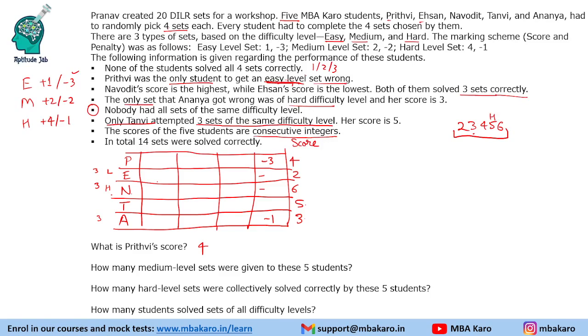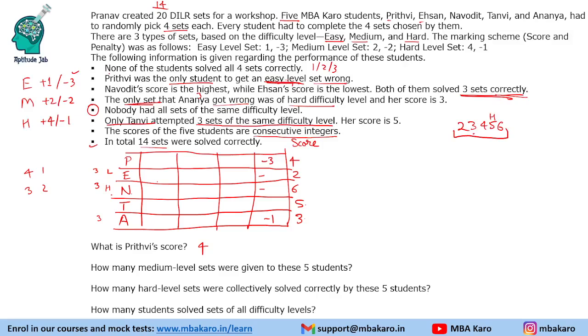Right. The next condition is given that in total 14 sets were solved correctly. So 14 out of 20 were correct. That means there are 6 incorrect. Now 6 incorrect, or you can take correct only. So we know 3, 3, 3. These got 3 sets correct because the highest and lowest is explicitly mentioned, and the only set Ananya got wrong. That means Ananya also got 3 sets correct. So 9. Now we have to make 5 more. So 5 means 4, 1 or 3, 2.